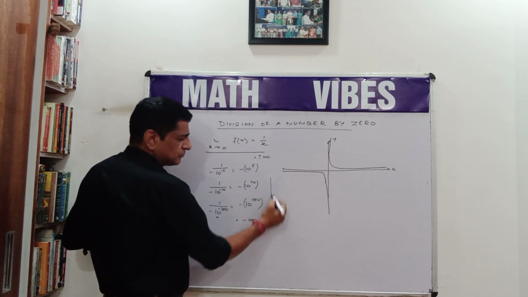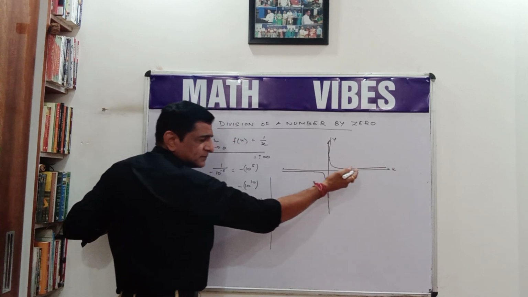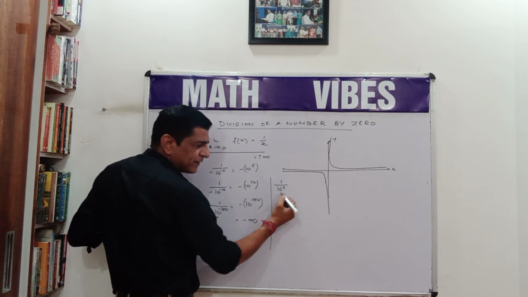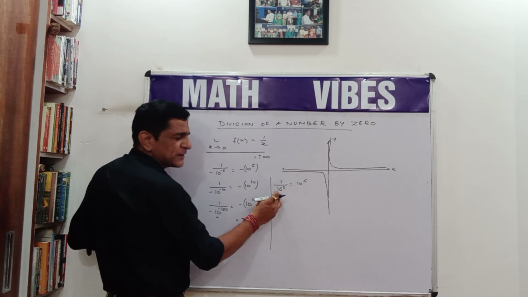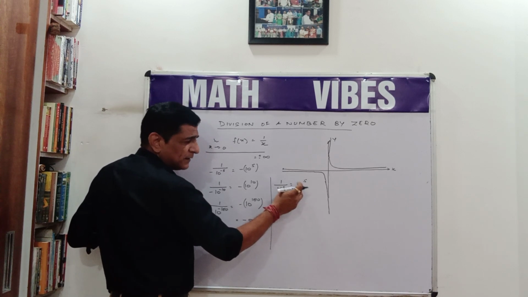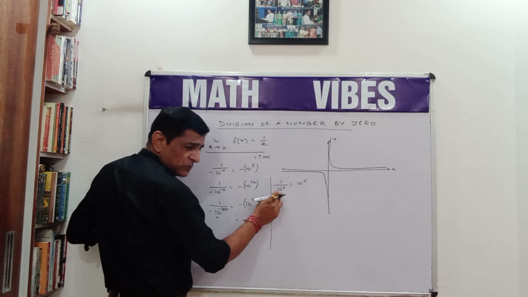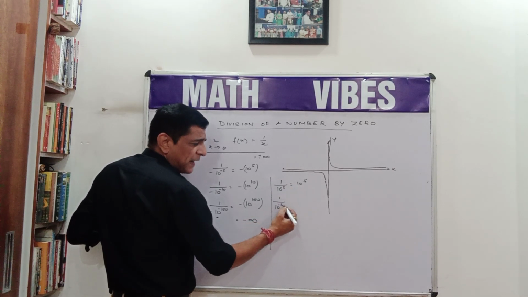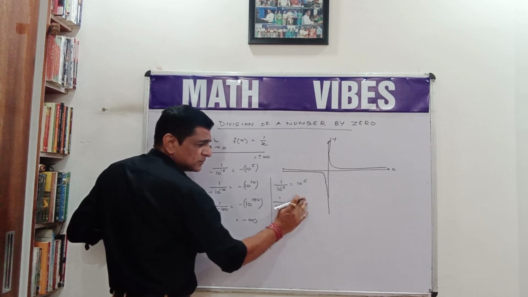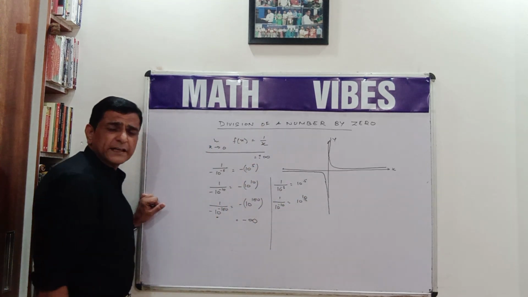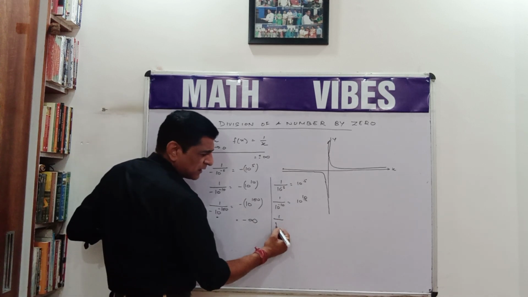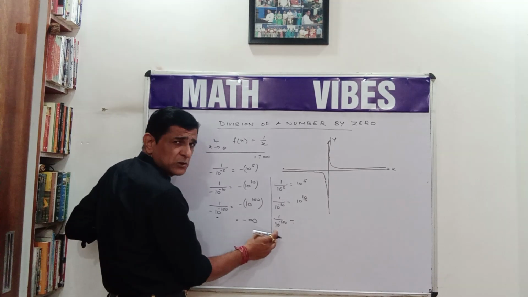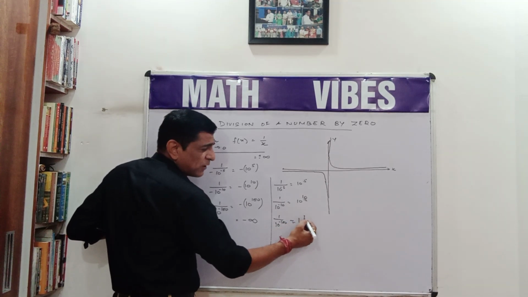Now, when x approaches from the right, the values will be, suppose, 10 raised to power minus 5. The answer will be 10 raised to power 5. This is a very small number and this is a very large number, so it is still not equal to 0. If it is 10 raised to power minus 10, the answer becomes even greater. With 10 raised to power minus 100, this is a very small number, but it still is not equal to 0. So the answer is 10 raised to power 100.